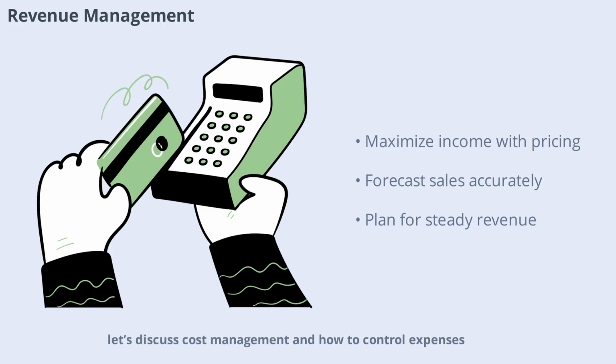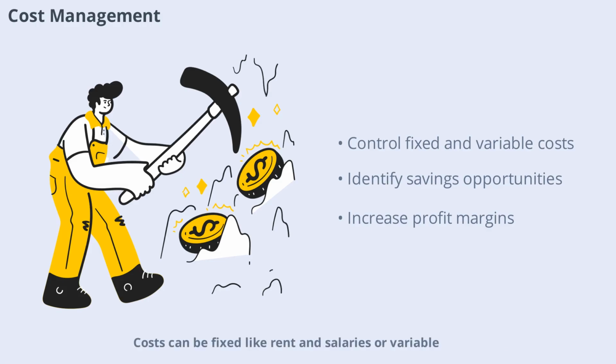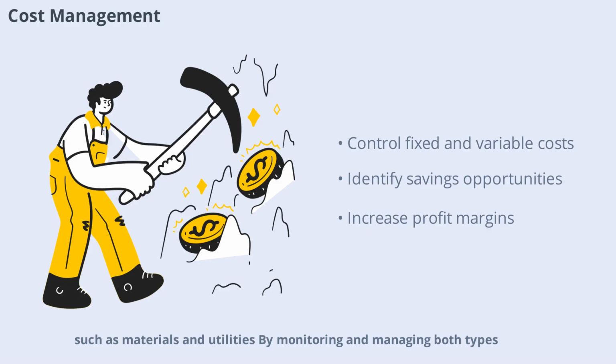Next, let's discuss cost management and how to control expenses. Cost management is about controlling expenses to improve profitability. Costs can be fixed, like rent and salaries, or variable, such as materials and utilities. By monitoring and managing both types, you can identify savings opportunities and avoid unnecessary spending. Effective cost management ensures that more of your revenue turns into profit.